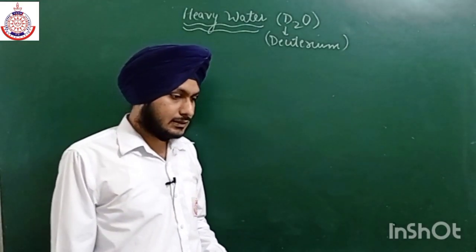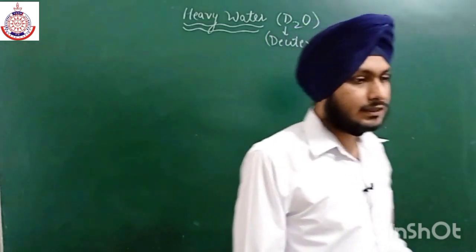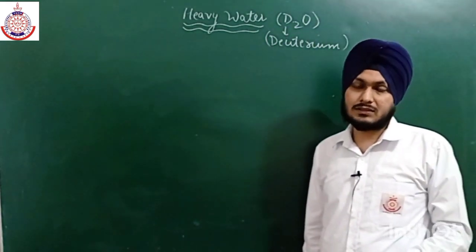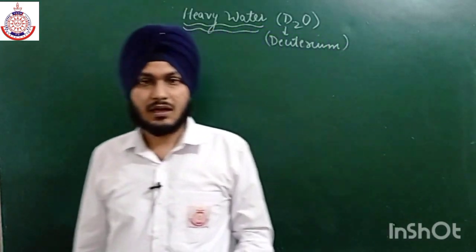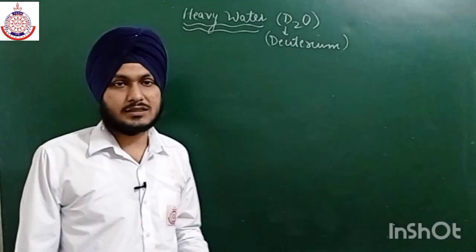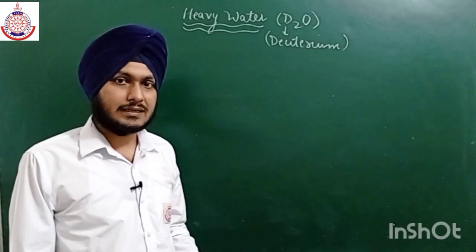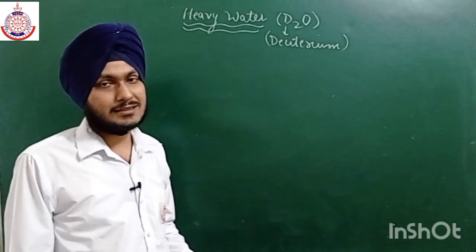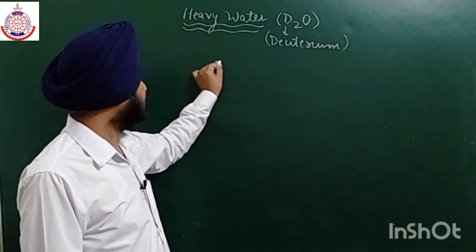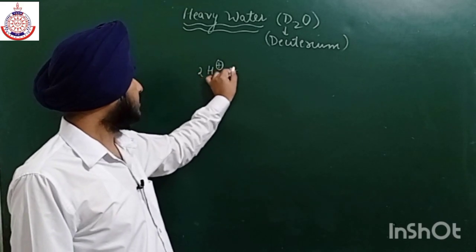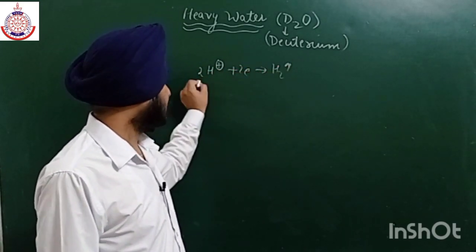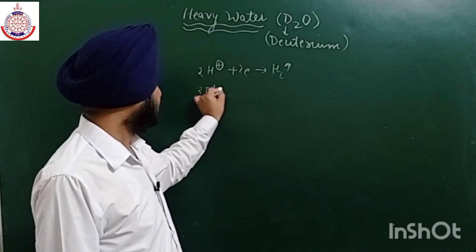And the second reason is that its discharge potential is small as compared to the discharge potential of deuterium. That is why it can easily discharge and form H2. So the reaction 2H+ + 2e- gives H2, and this reaction is faster as compared to the deuterium one.